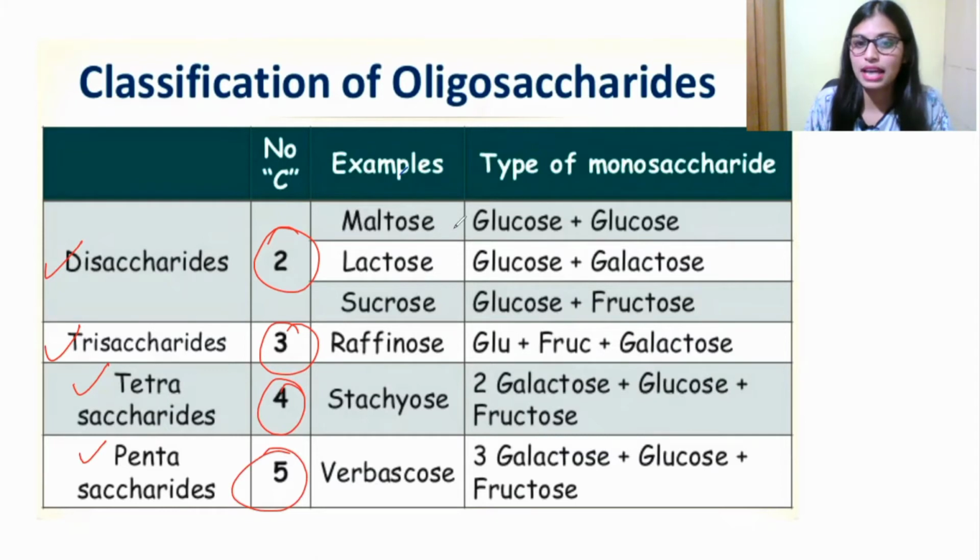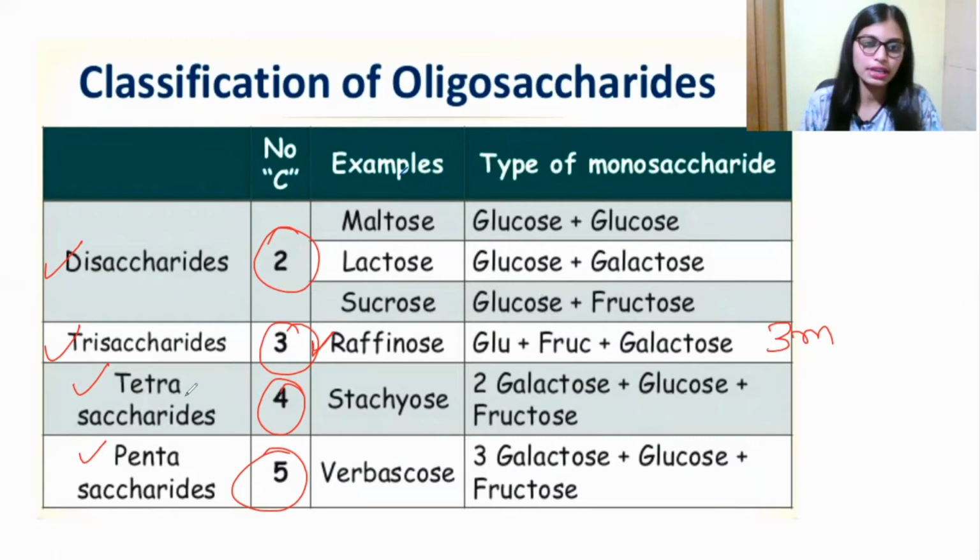Maltose has the monosaccharides glucose and glucose. Lactose has glucose and galactose, and sucrose has glucose and fructose. When we come to the trisaccharide, an example is raffinose, which has glucose, fructose, and also galactose. That is 3 monosaccharide units.